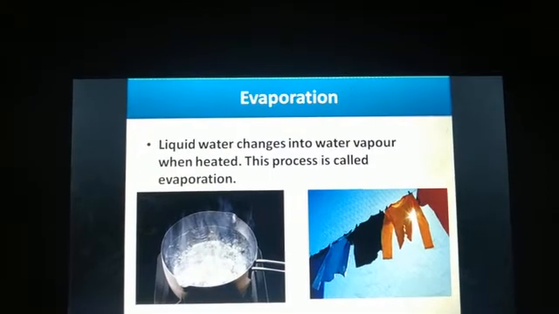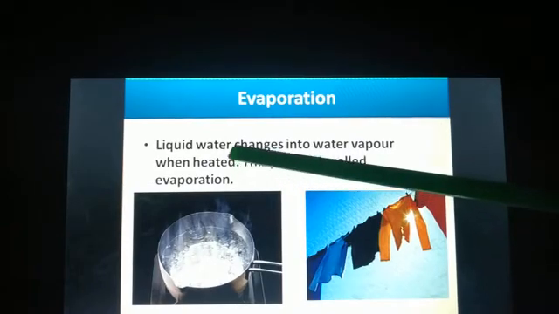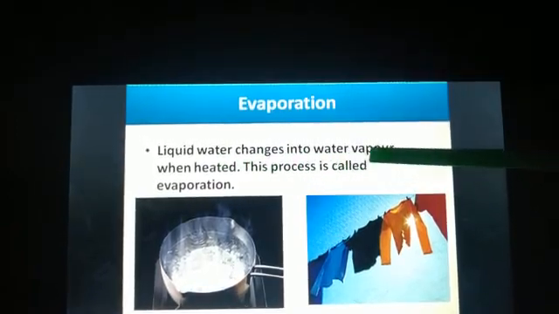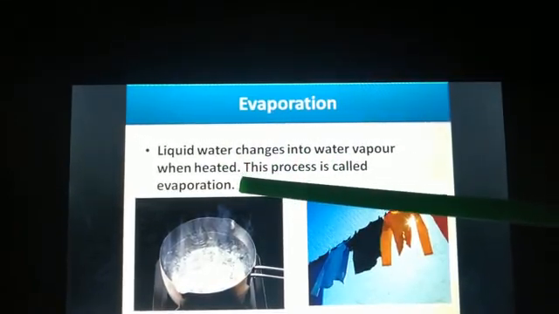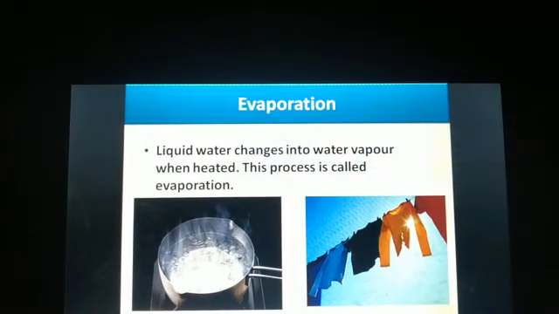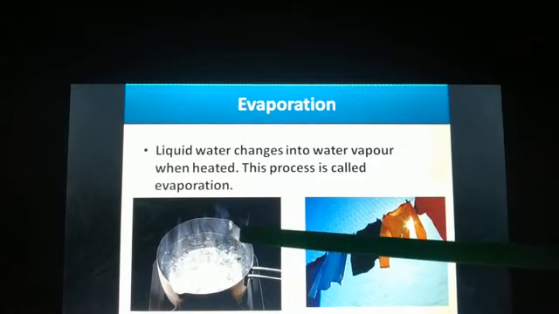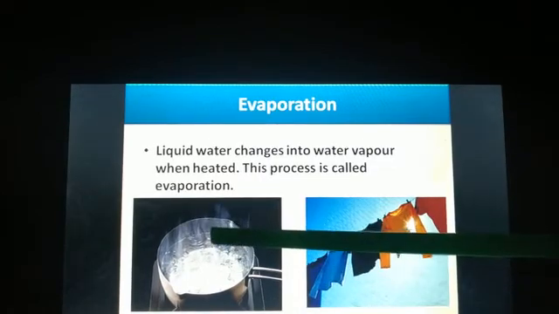So the first one is evaporation. Here the liquid water changes into water vapors when it is heated. This process is called evaporation. So in evaporation, the liquid changes into water vapors. For example, boiling of water, we will get vapors.